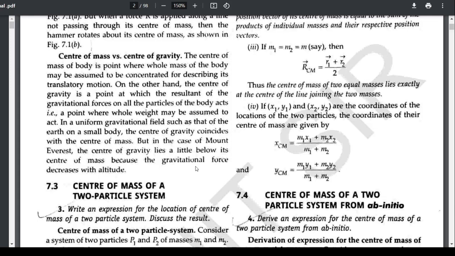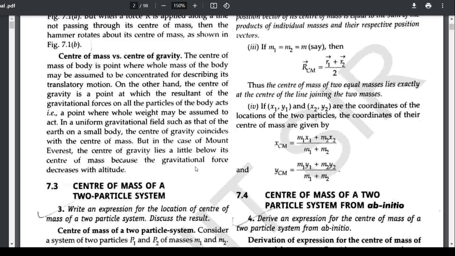But for a larger body like Mount Everest, the center of gravity is just below the center of mass of the mountain, because the force of gravity, that means acceleration due to gravity, changes with altitude.